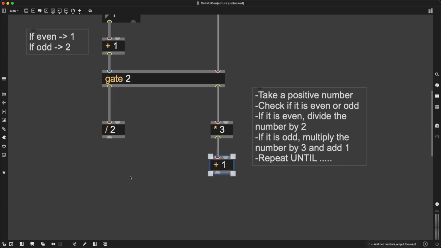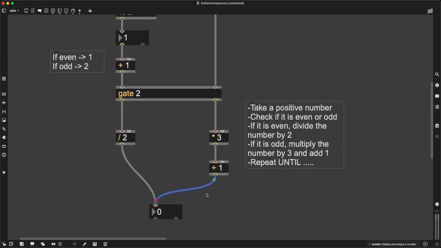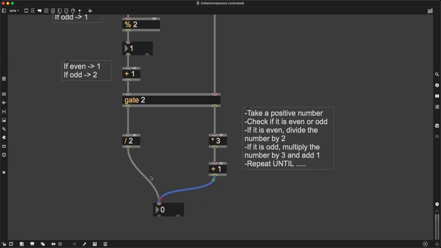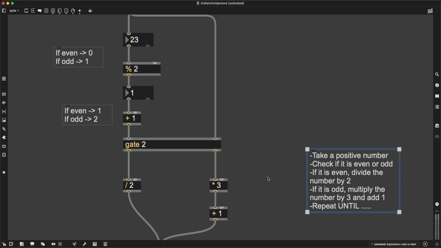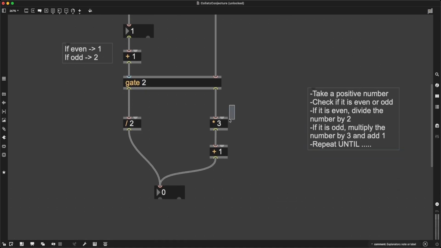Okay, and I'm going to get whatever the result is, and I'm going to route these for now to the same number box, right? And keep in mind, we are not going to get overlapping messages because it's always going to be either or. A number is either even or odd, meaning either one of these gates might be open at a moment, but not both of them, meaning we are going to get either this output or that output that will be visualized here.